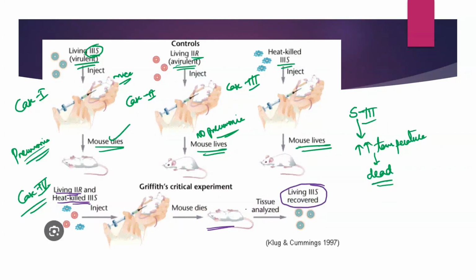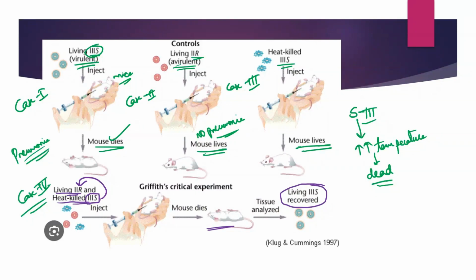That means what? From this experiment, he analyzed and hypothesized that there is something which is present in this heat killed S3 strain that is getting transferred into R2 strain, as a result of which R2 strain is getting converted. It is now having the ability to produce that polysaccharide coat and cause virulence in the mice.